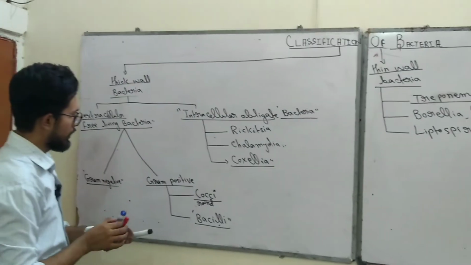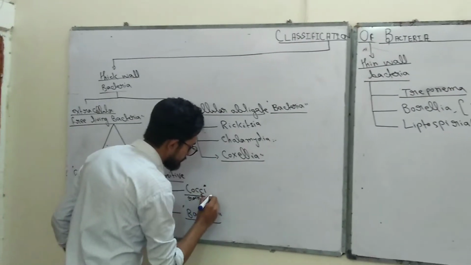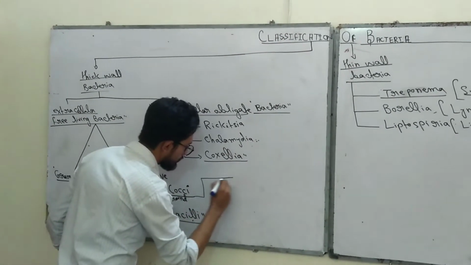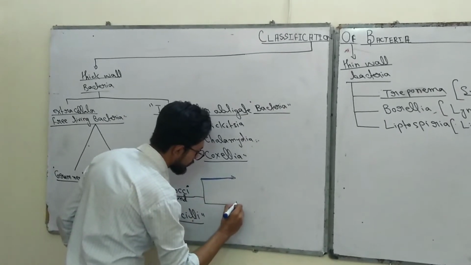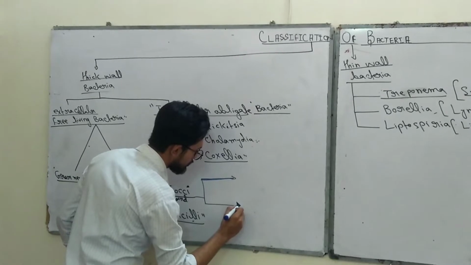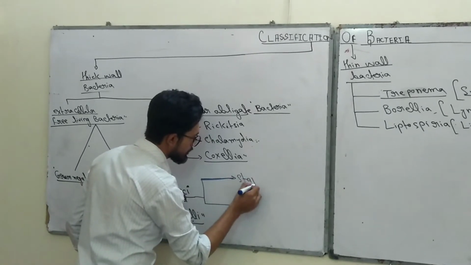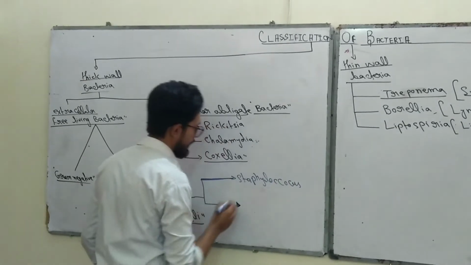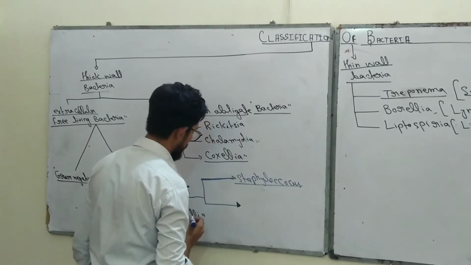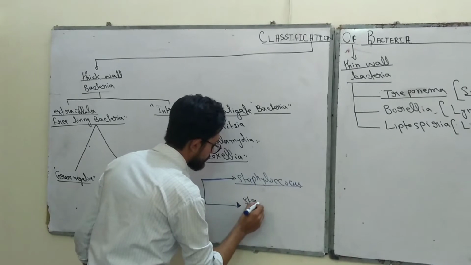Now cocci are further divided into two groups. These are Staphylococcus, and the second one is Streptococcus.